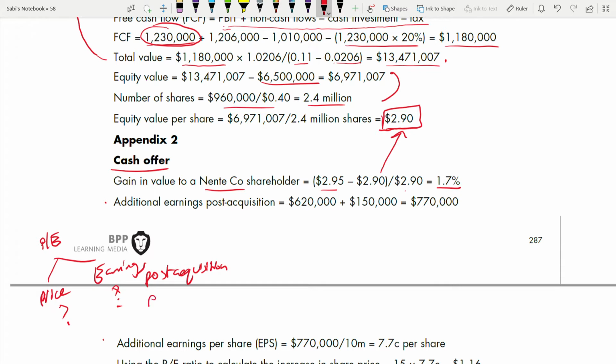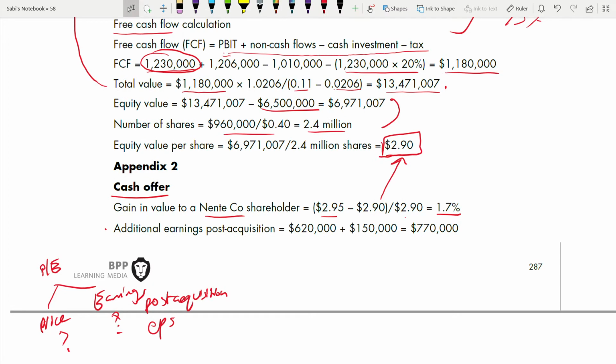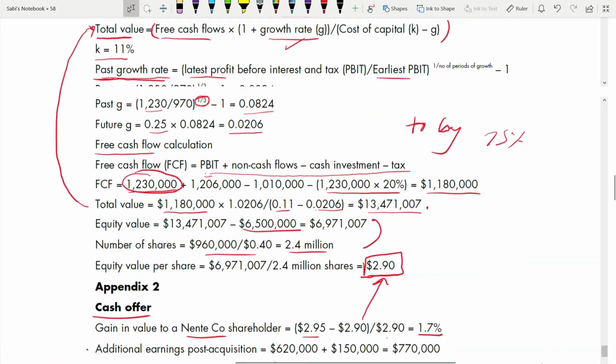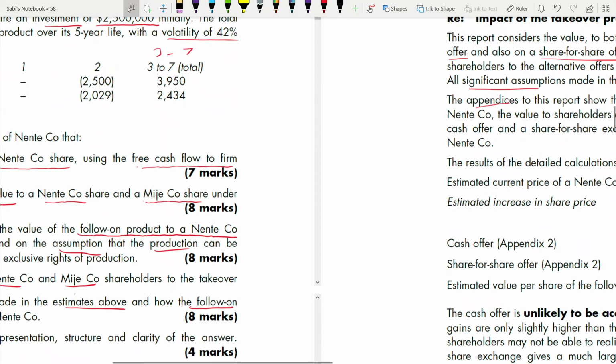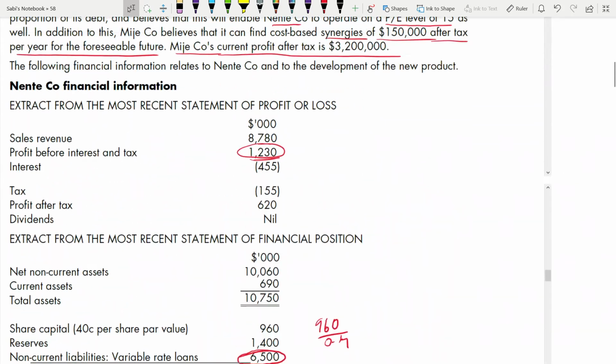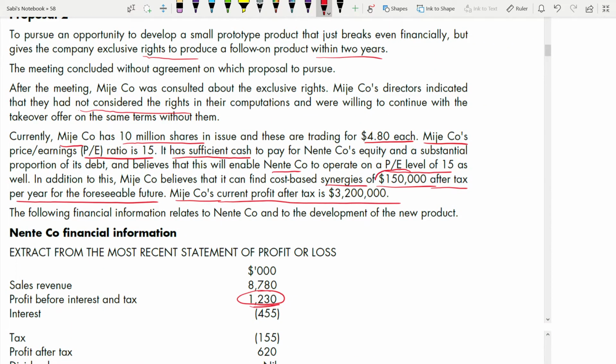Then we have to find EPS. So that's why they are starting with additional earnings post acquisition. What is that additional earnings? If you can see, it is 620 plus 150. What is the earnings of Miji company? 150 is their synergy. That is the synergy. We have marked it somewhere. Yes, this 150,000 is the synergy.